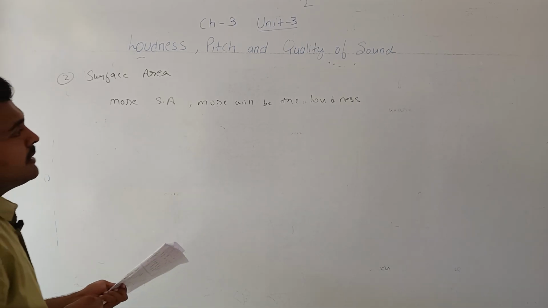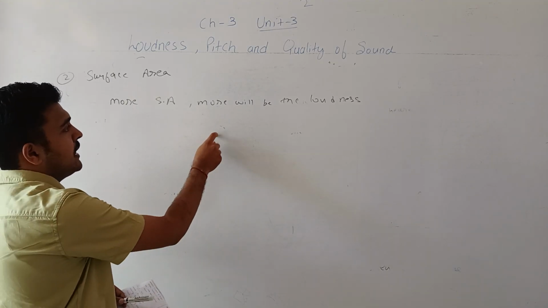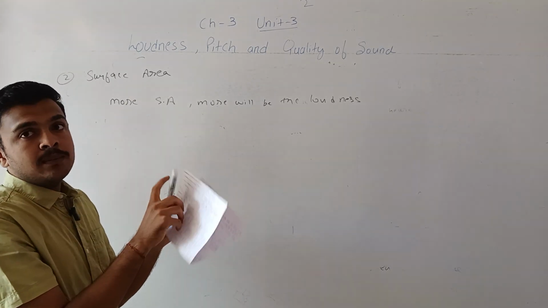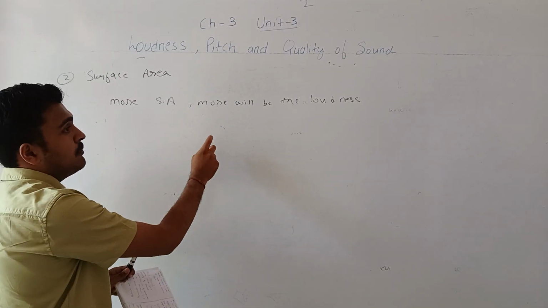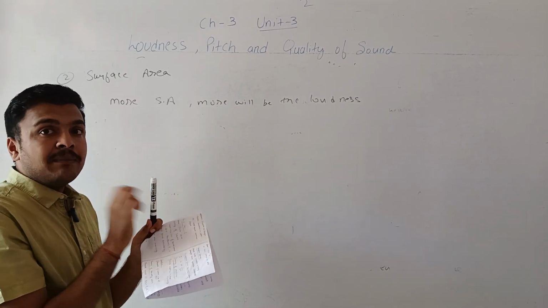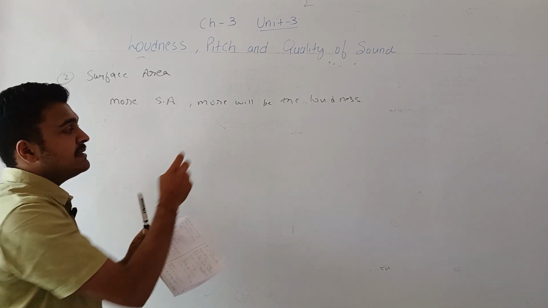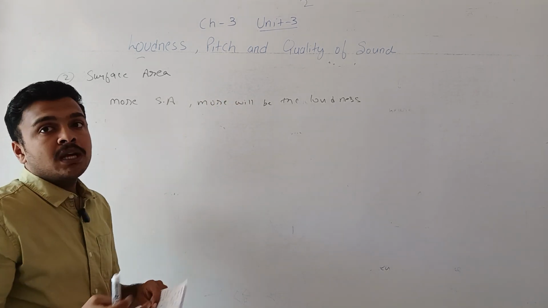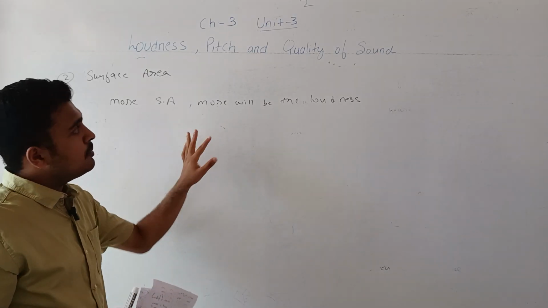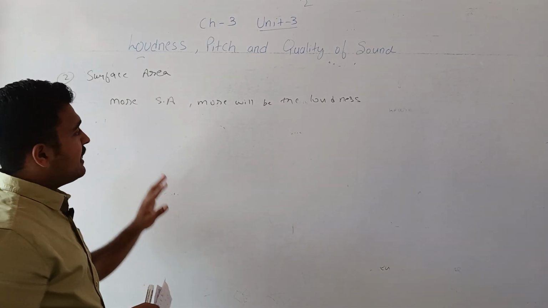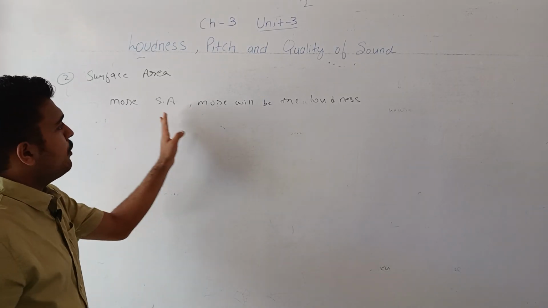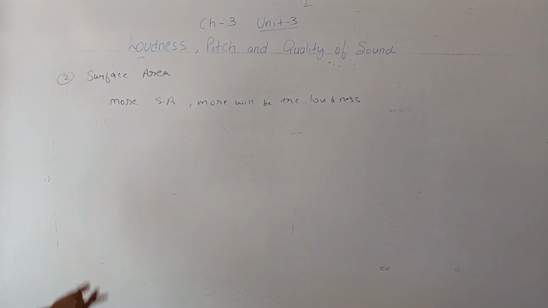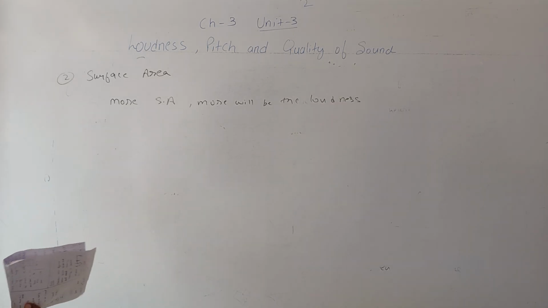For example, if we are striking on the board and striking on the pen, the pen has very little surface area, but the board has much more. We are striking with the same intensity, but the board will produce more sound than the pen, because the board has more surface area. Loudness is directly proportional to the surface area. The more the surface area of the vibrating body, the more the loudness of the sound produced.